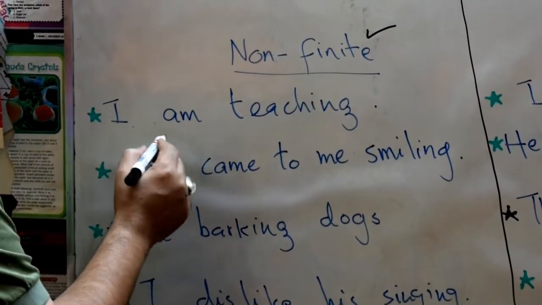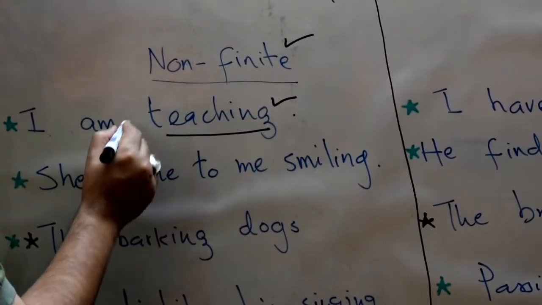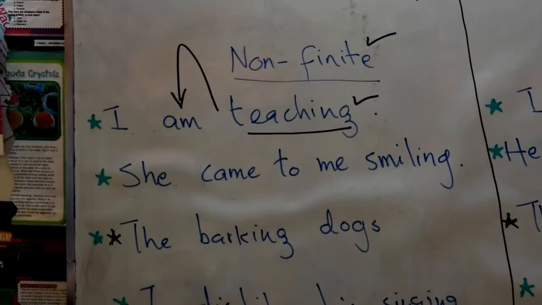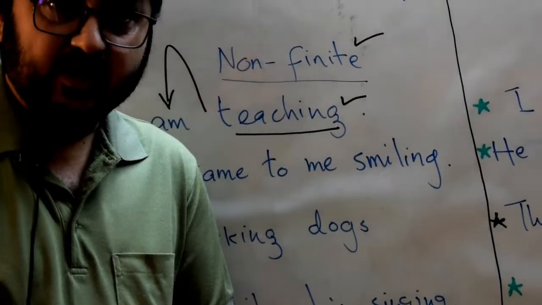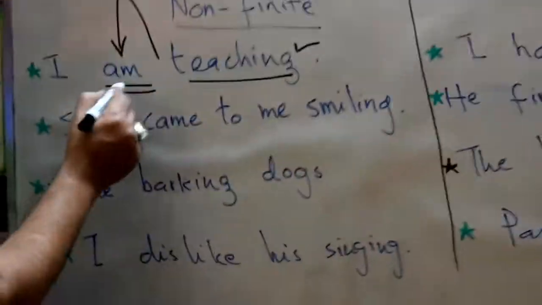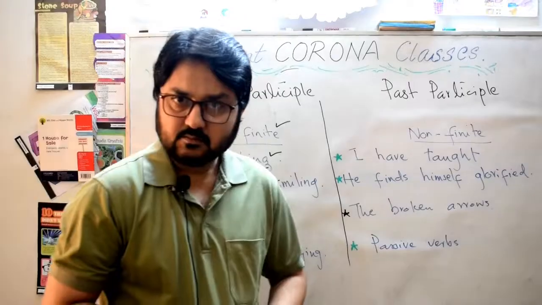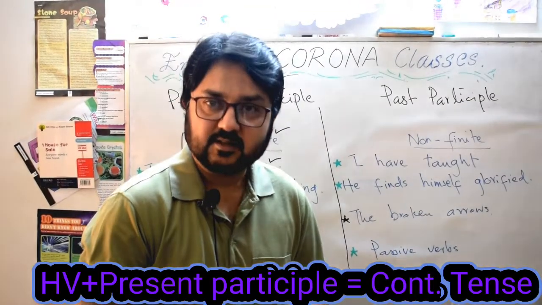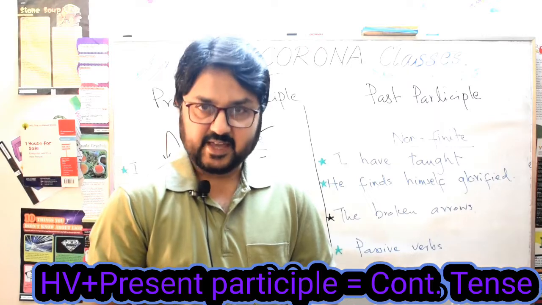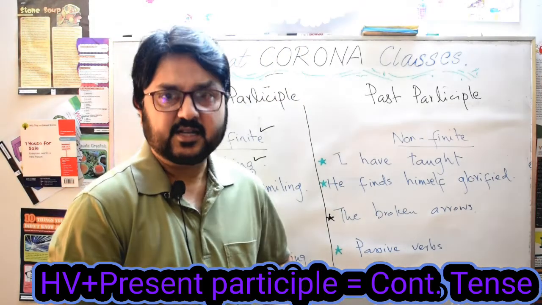I am teaching. This teaching is being used along with a helping verb, and now it's forming a tense. Here am is showing us that it belongs to present tense, and teaching is the present participle. This combination shows that the verb has now become a finite verb in present continuous tense.